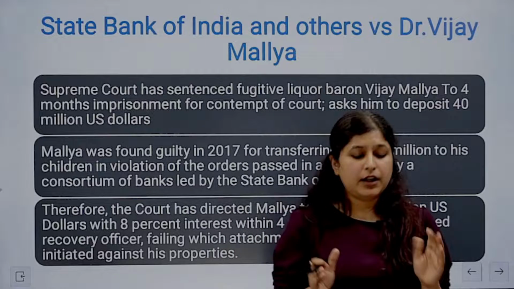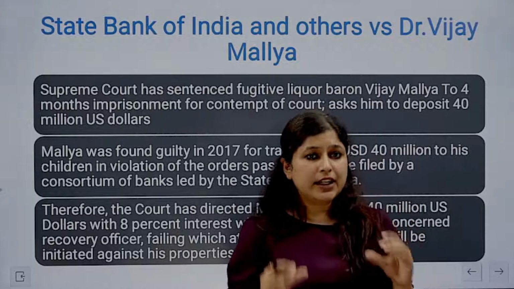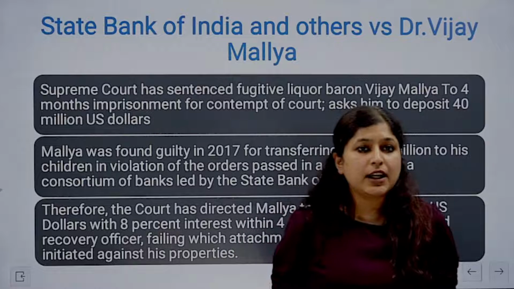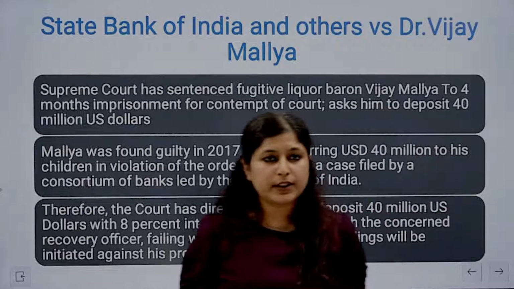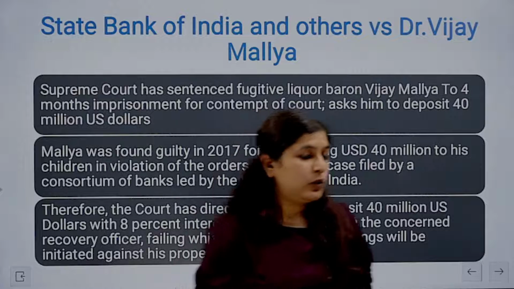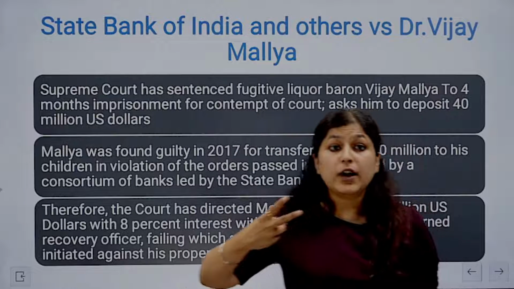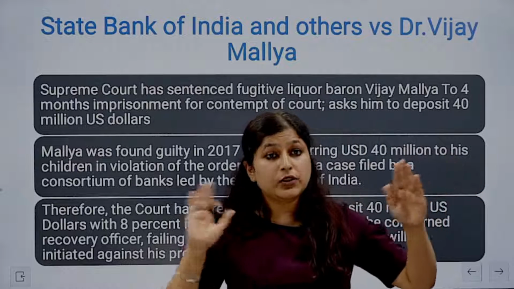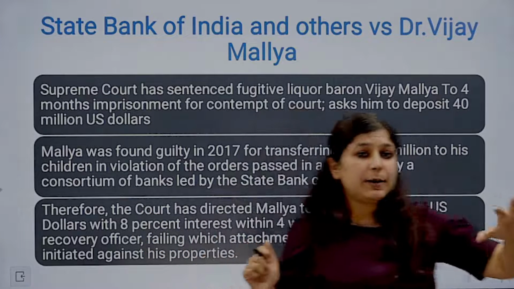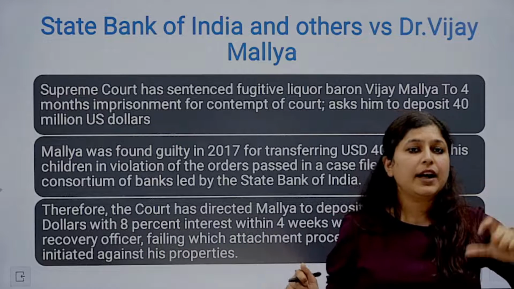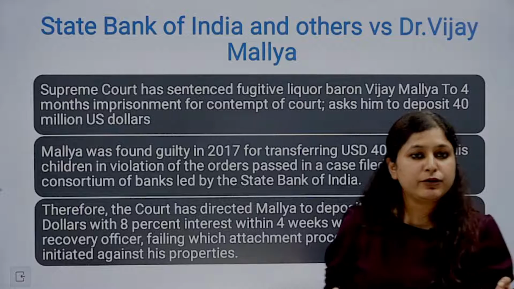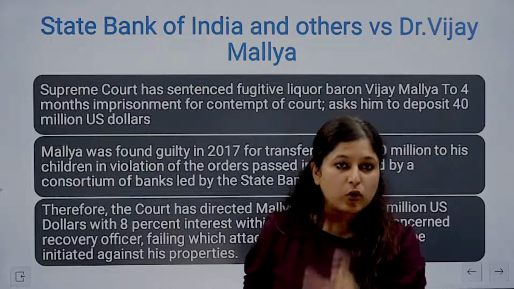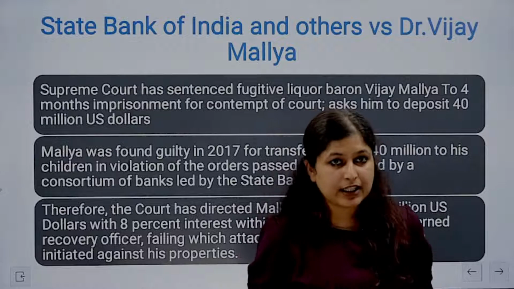Now please remember, contempt of court as a general thing means that you are doing something that goes against the authority of the court, right? So it's divided into two categories. एक होता है civil contempt, एक होता है criminal contempt. Civil contempt की अगर हम बात करते हैं, जहाँ पे any person shows willful disobedience towards a court order, that is regarded as civil contempt.